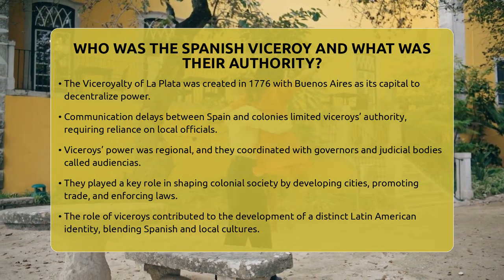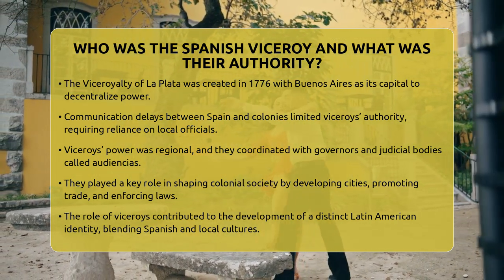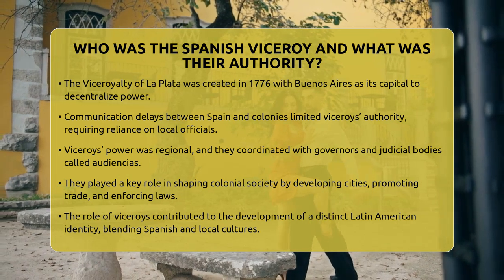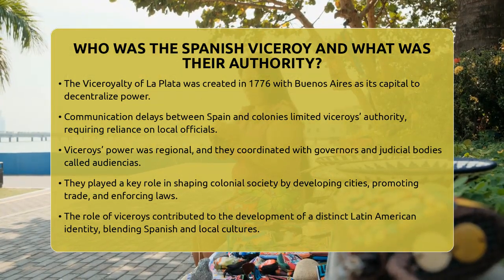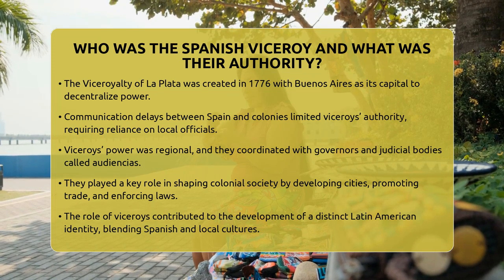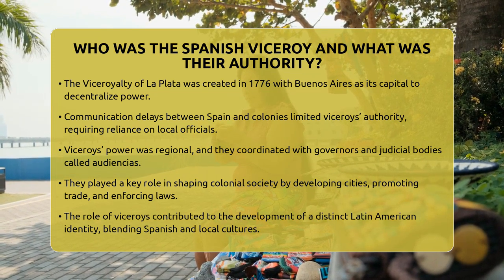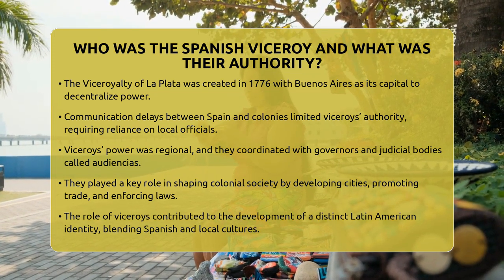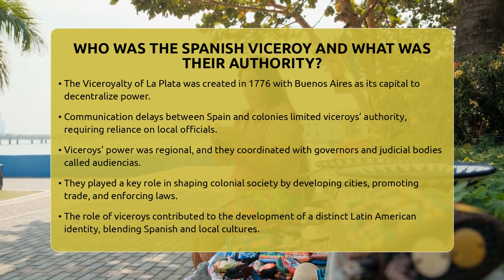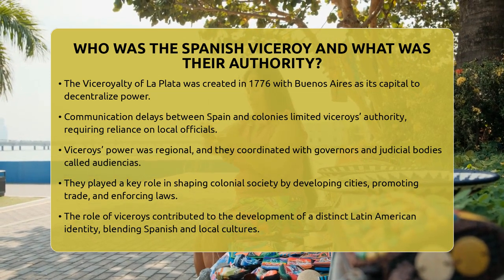They had to send reports and updates to Spain, but they also had to work with other officials to keep everything running smoothly. The viceroy was seen as the king's right hand, but also as a key figure in shaping colonial society. They helped develop cities, promote trade, and enforce laws.